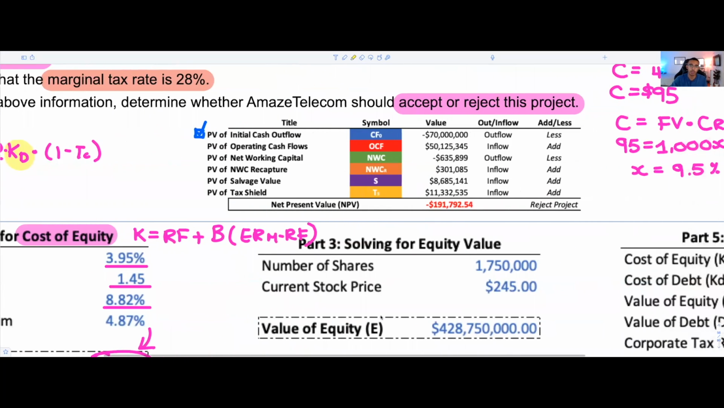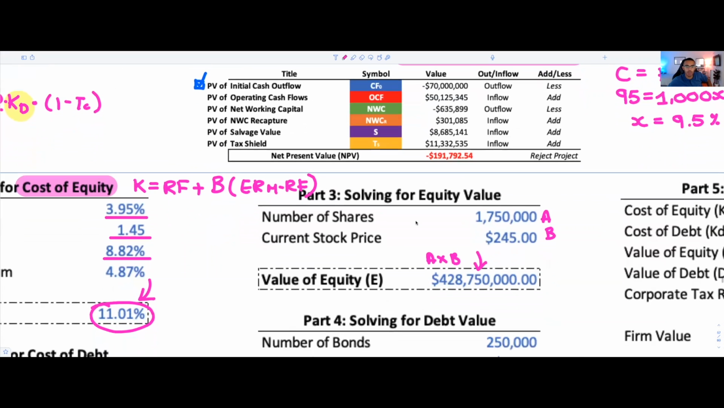All that you need to do, because we're looking for the market value of debt and the market value of equity, is take the number of shares or the number of bonds outstanding multiplied by the trading price of those shares or bonds. I hope it's straightforward. We're just going to do A times B, and the value of our equity is going to be A times B. So we take our 1.75 million shares outstanding multiplied by the current stock price of $245. That gives us a value of equity of $428.75 million.